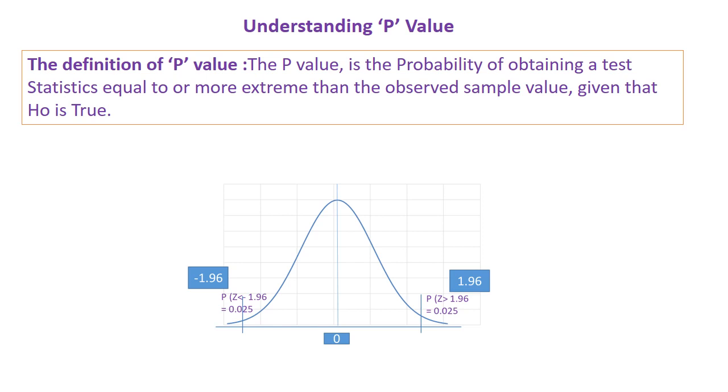Understanding the p-value. Let us look at the definition. The definition of p-value is that the p-value is the probability of obtaining a test statistic equal to or more extreme than the observed sample value, given that H0 is true.